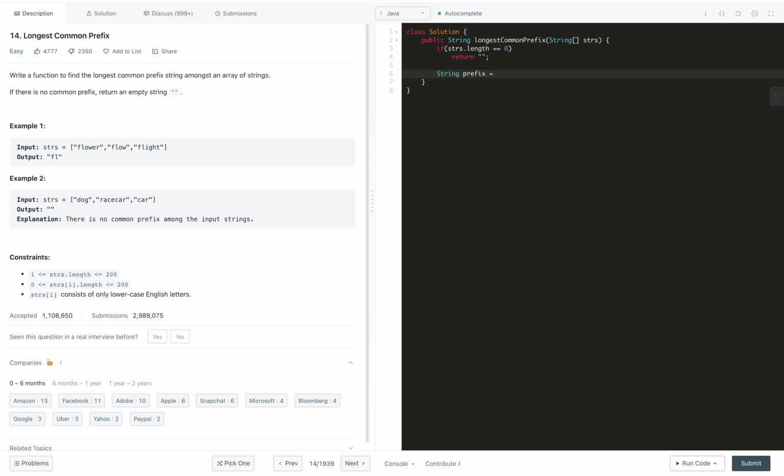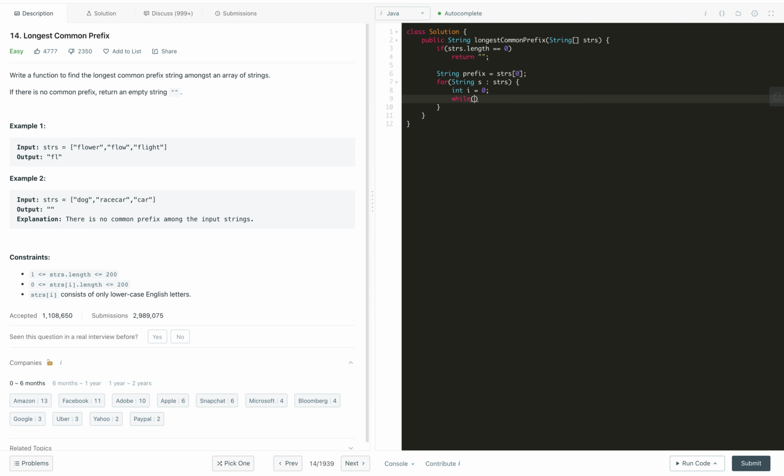Otherwise we initialize the prefix string with the first token, strs[0], and then we iterate through all the strings, let's say s in strs, and we have to find the common prefix between the prefix and the current string s. For that, let's define an integer i, initialized from index 0.